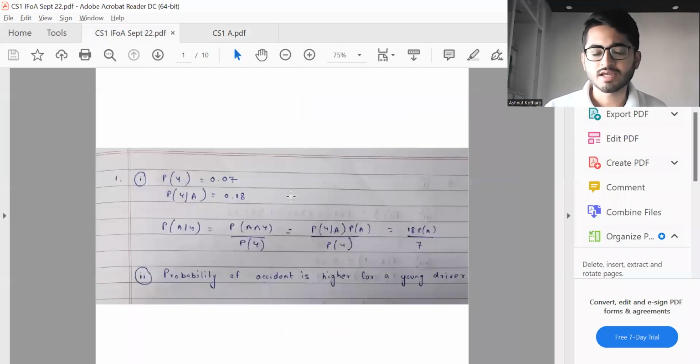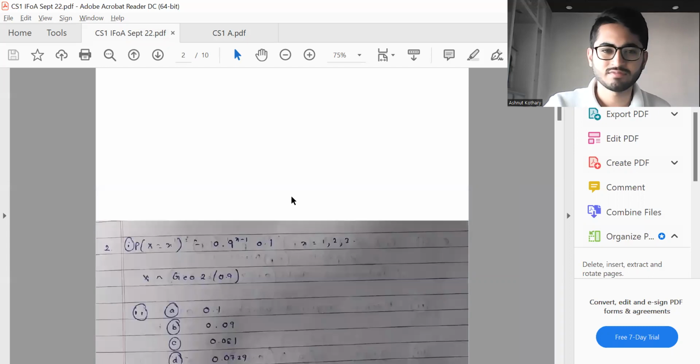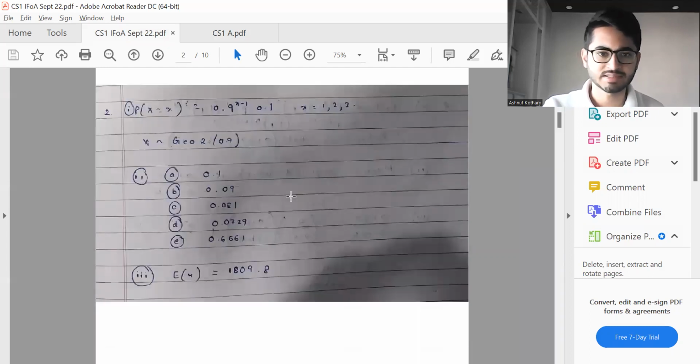Again, a lot of questions came in the form of probability, which some of you might have been taken aback by. So many questions coming from the computation of probabilities has not been the case in at least the recent years. So this is question number two. Once you are in a position to describe the random variable, things become a lot easier. You need to recognize this is nothing but geometric type 2. And then these are the answers.